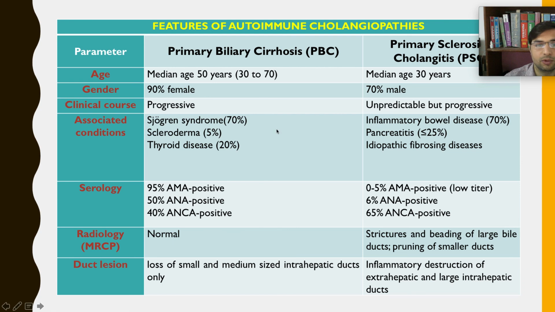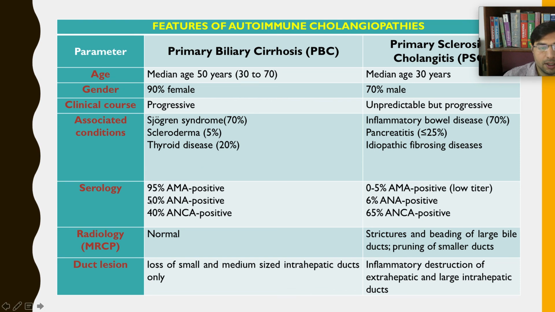PBC is most of the time, about 70%, connected with another autoimmune disease called Sjogren's syndrome, whereas PSC is most of the time connected with inflammatory bowel disease, ulcerative colitis. So in 70% there is an association with inflammatory bowel disease, and in PBC with Sjogren's syndrome.